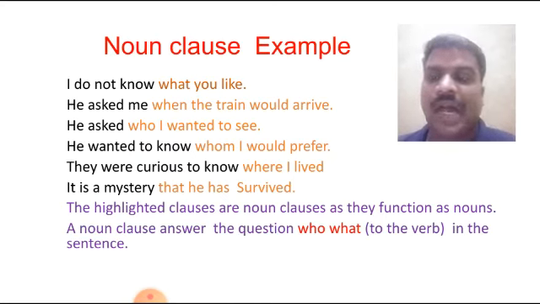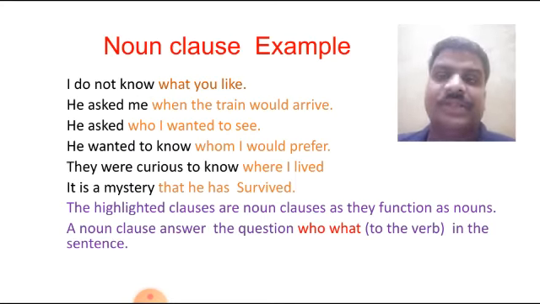Okay, here we have to identify it properly. What you have to do? I wanted to know whom I would prefer. The clause whom I would prefer is a noun clause because it modifies the noun. Okay, it modifies the noun, and that's why it is a noun clause. I hope that you understood this. See some more examples. I will read it. He asks who I wanted to see. What does he ask? Who I wanted to see. I wanted to know whom I would prefer.